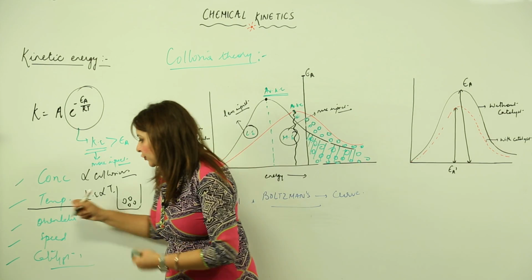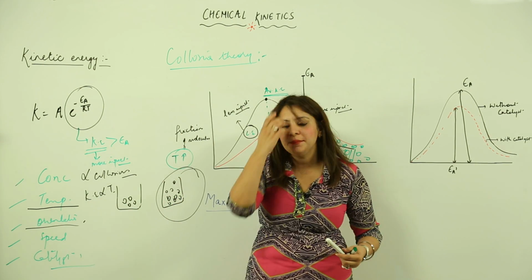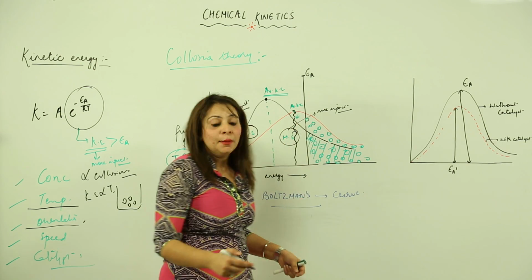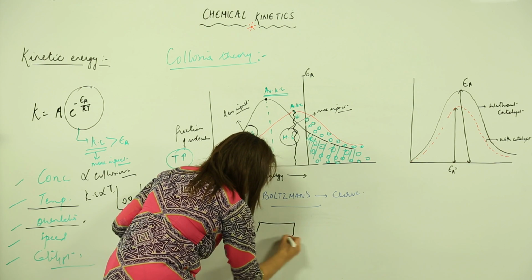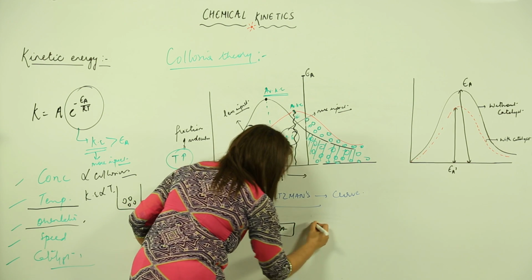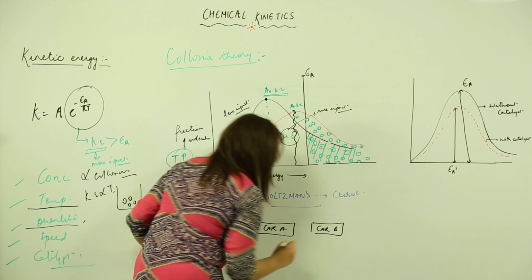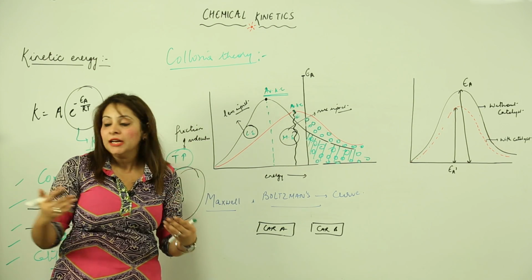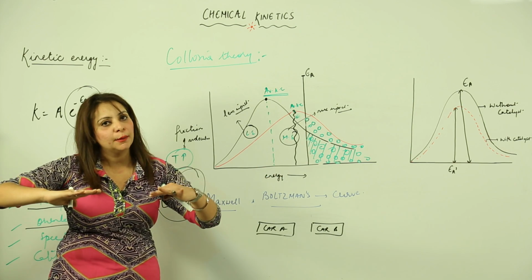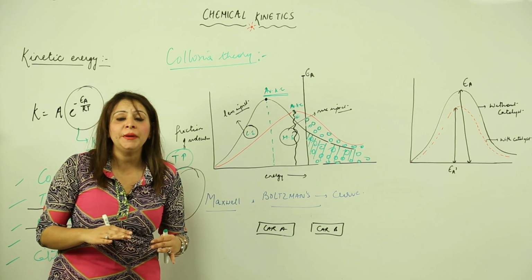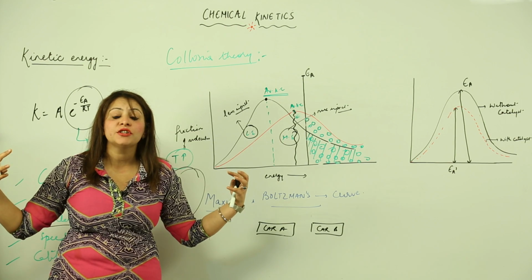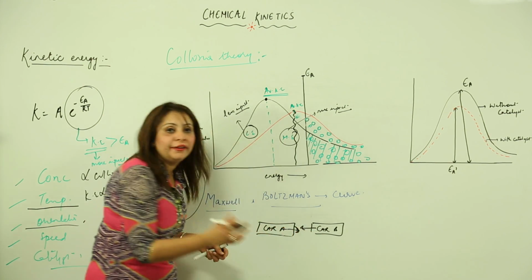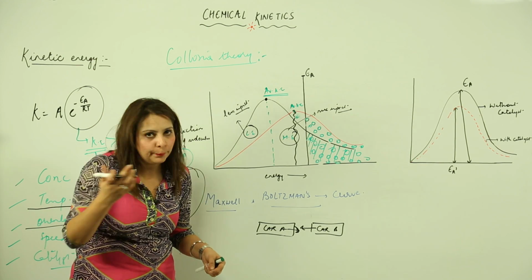The third factor is orientation. Let me explain with an example. Suppose again my reactants are cars. I have car A and car B, coming with greater speed and facing each other, one car coming from this side and one from the other side. As they possess more speed, when they collide they will crash into each other, so it will lead to a greater loss, that means more breakage.